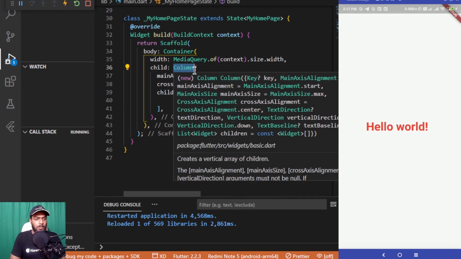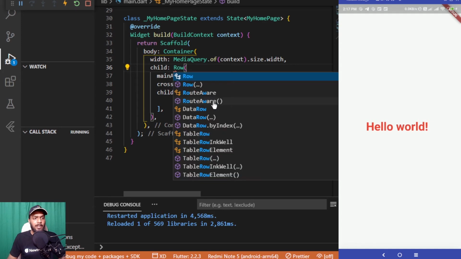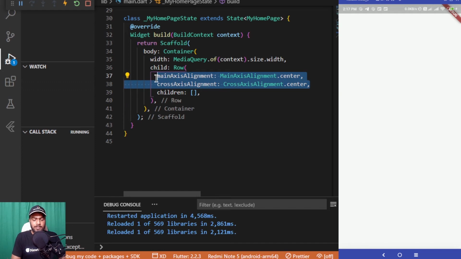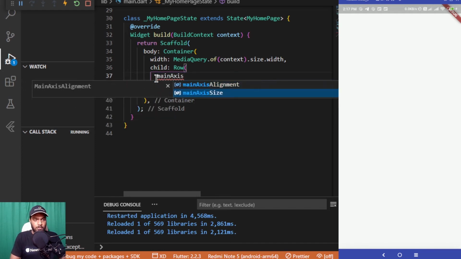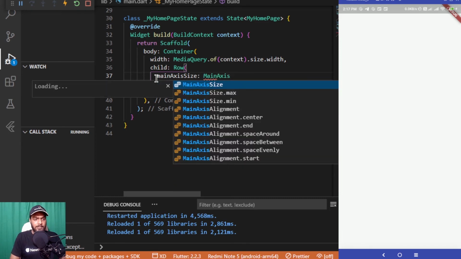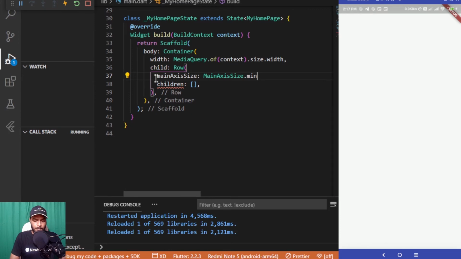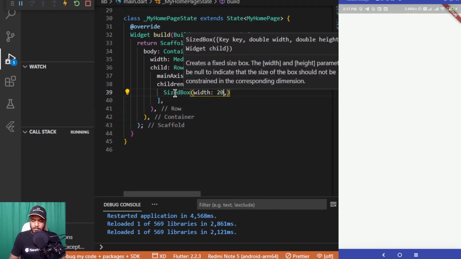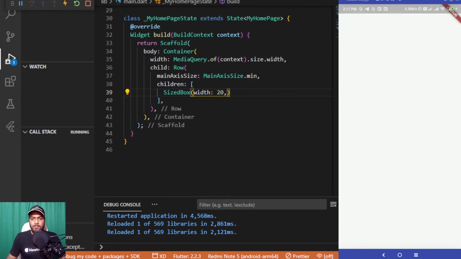So in place of column, I'll be changing it to row, and I have deleted the children part of this column. Now let me remove this and set the main axis size. So main axis size will be equal to MainAxisSize.min, and let's start working on the children part. Firstly I'll be adding a SizedBox with the width of 20, and the height of this SizedBox will be equal to 100.